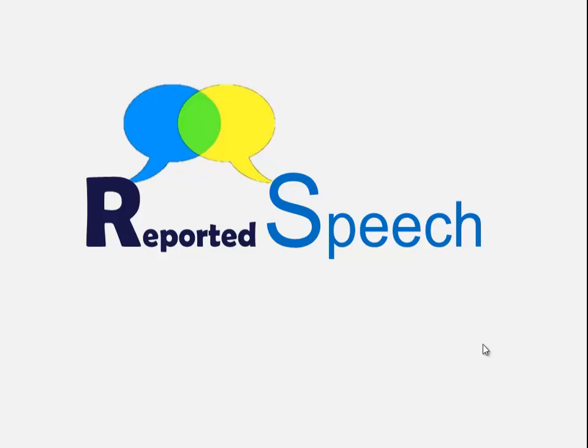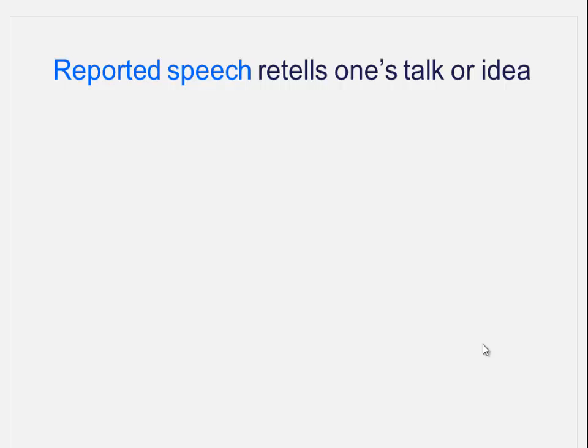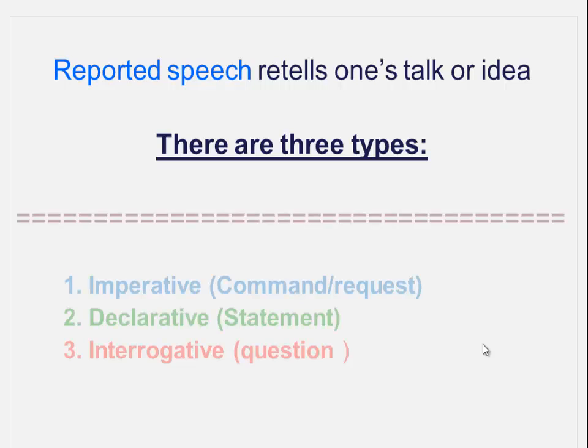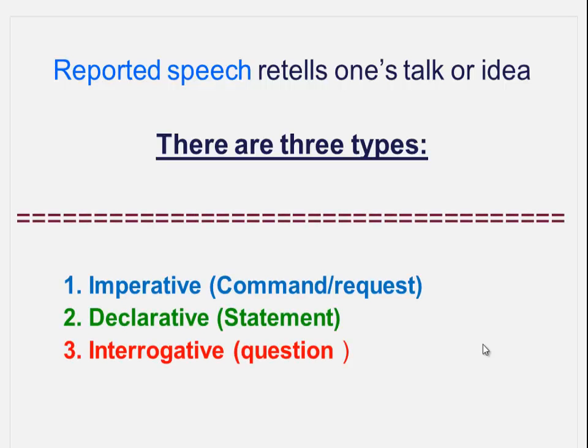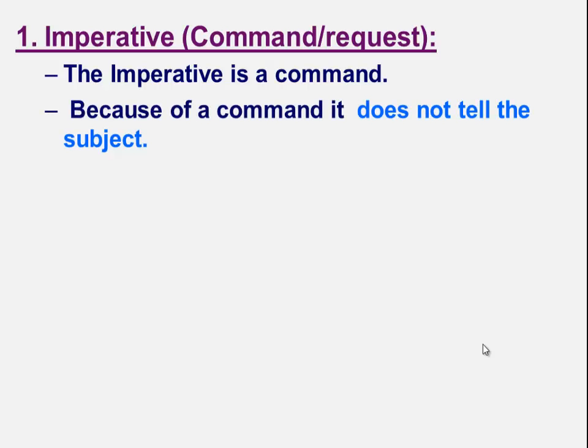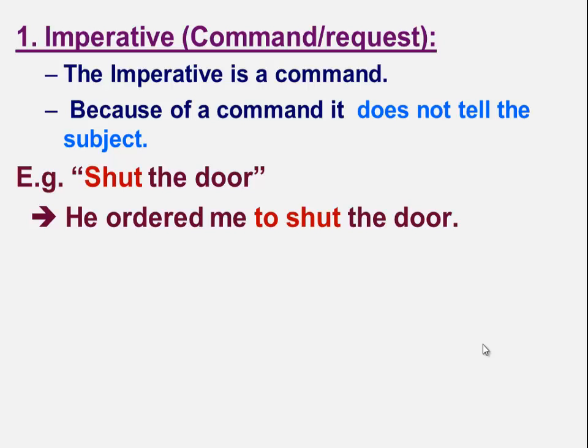In this lesson, we're going to learn about reported speech. Reported speech retells one's talk or idea. There are three types: the imperative, declarative statements, and interrogatives or questions. The imperative is a command. Because it is a command, it doesn't tell the subject. For example, shut the door. This is an imperative sentence. To report it, we say, he ordered me to shut the door.